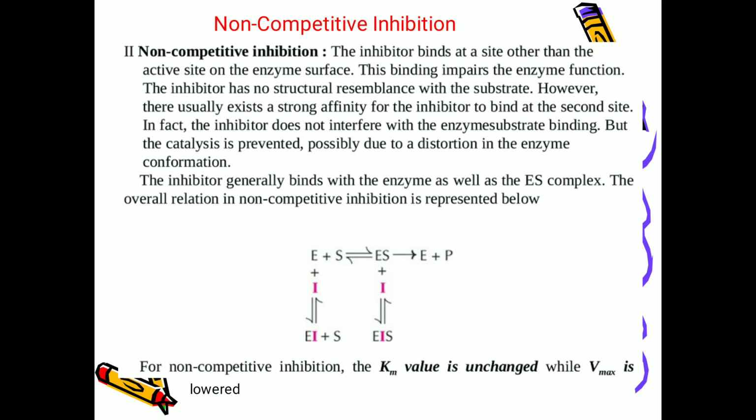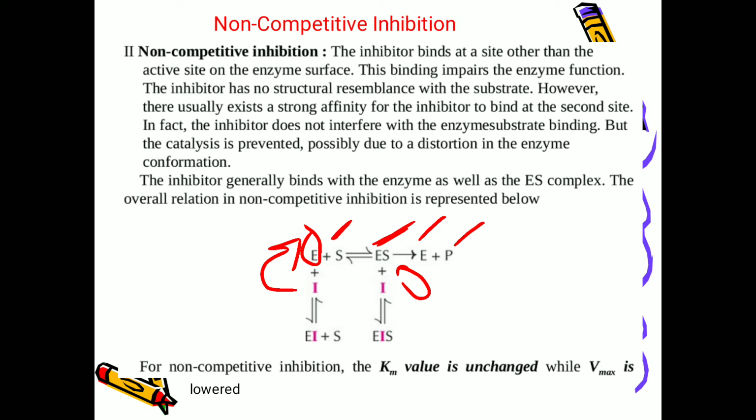The inhibitor generally binds with the enzyme as well as the enzyme substrate complex. In the overall reaction, the enzyme binds with the substrate, forming the enzyme substrate complex, which then gives the enzyme and product. When the inhibitor comes, it is able to bind with the free enzyme and also with the enzyme substrate complex.